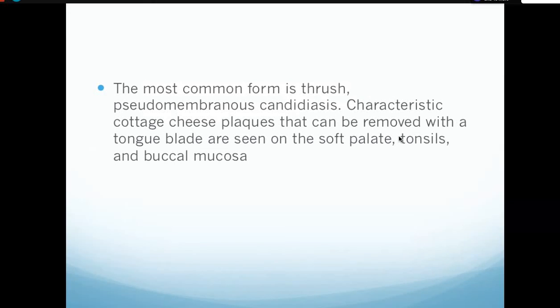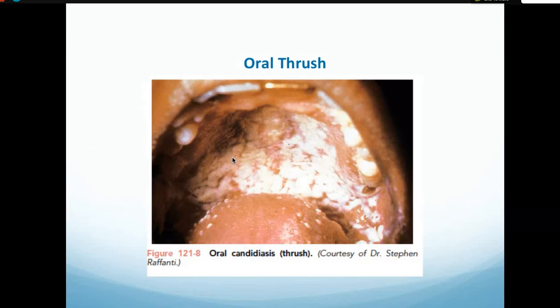The most common form is thrush, with pseudomembrane formation and characteristic cottage cheese flakes that can be removed with a tongue blade and are seen on the soft palate, tonsils, and the buccal mucosa. White patches, pseudomembranous patches, will be there. This is oral thrush.